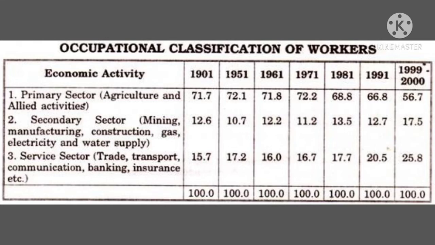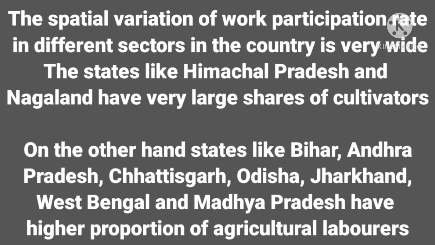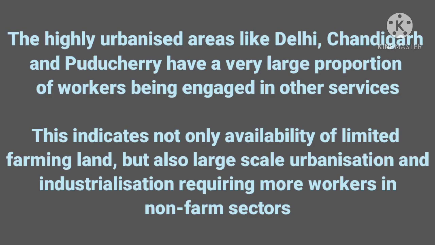So students, if we go through the map, Himachal Pradesh and Nagaland have a large share of cultivators, whereas Bihar, Andhra Pradesh, Odisha, Jharkhand and West Bengal have a higher proportion of agricultural labourers. On the other hand, union territories like Chandigarh, Pondicherry and the city of Delhi have more people in services, reflecting the lesser availability of farming land and large-scale urbanization and industrialization. So that is the spatial variation of the working population.